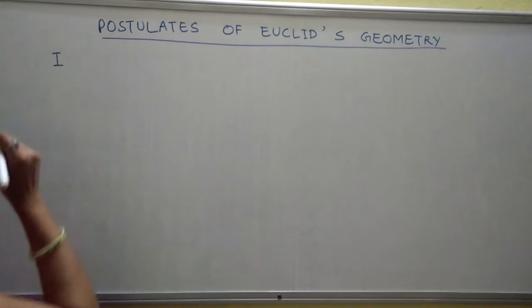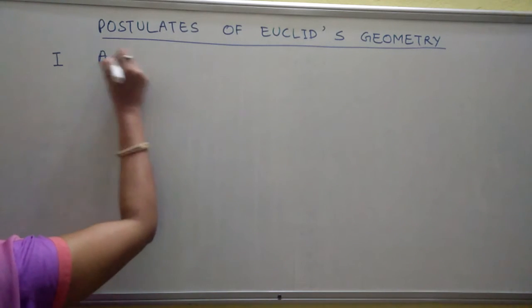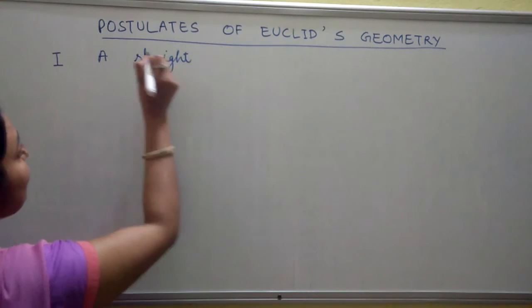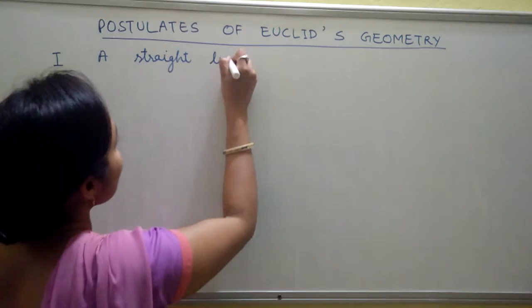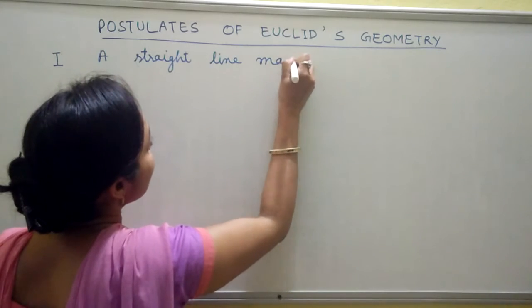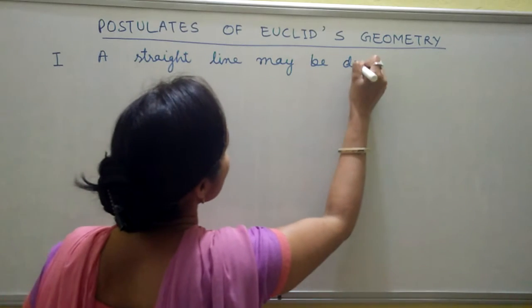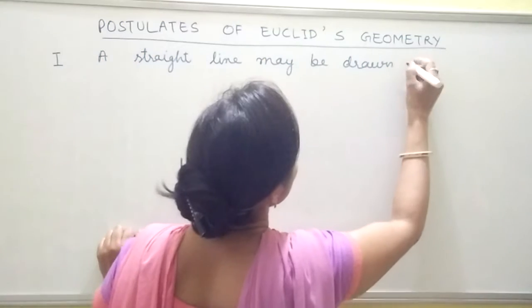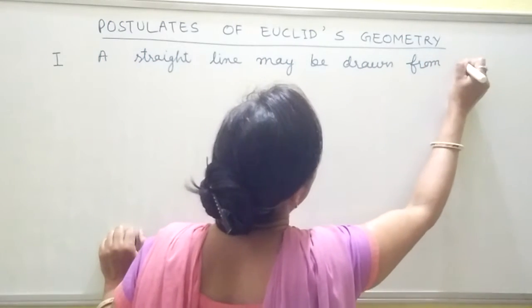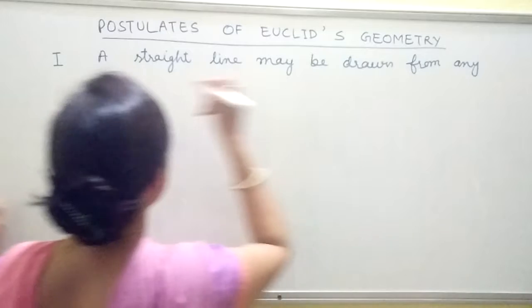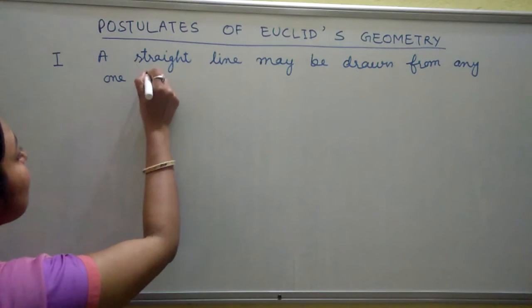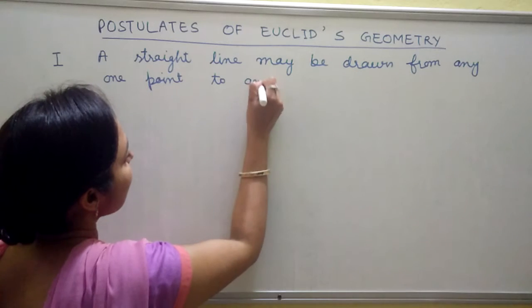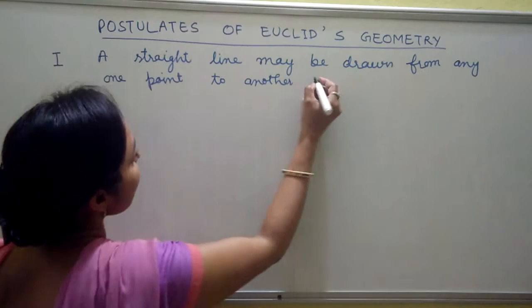The first postulate is: a straight line may be drawn from any one point to another point.